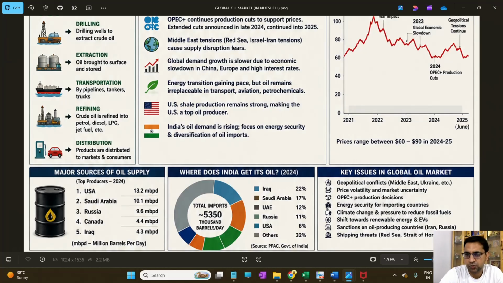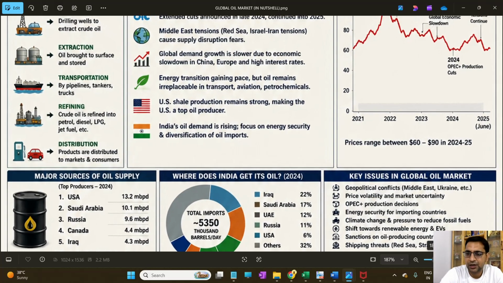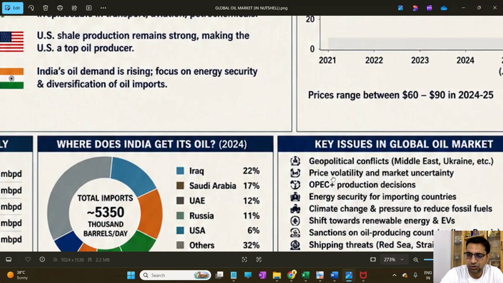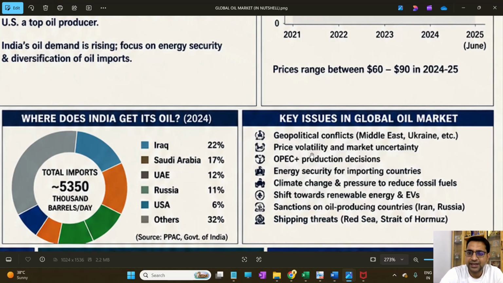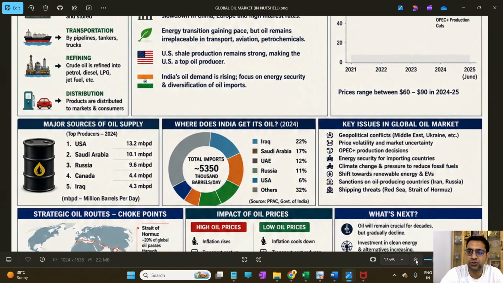The main issues are the geopolitical conflict in the Middle East that is already happening, the Ukraine war, price volatility and market uncertainties, OPEC production cuts, energy security for the importing countries, climate change, pressure to reduce fossil fuels, the shift towards renewable energy and electric vehicles, sanctions on oil producing countries like Iran and Russia, and shipping threats from the Red Sea area and the Strait of Hormuz. These are all key issues in the global oil market.